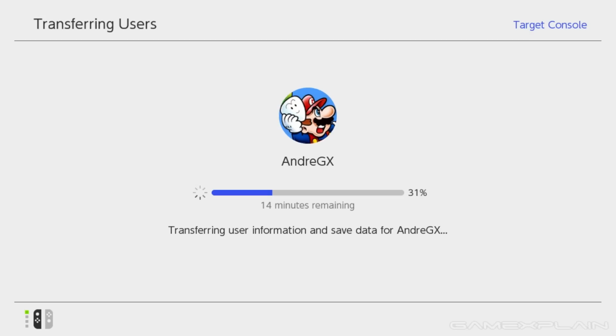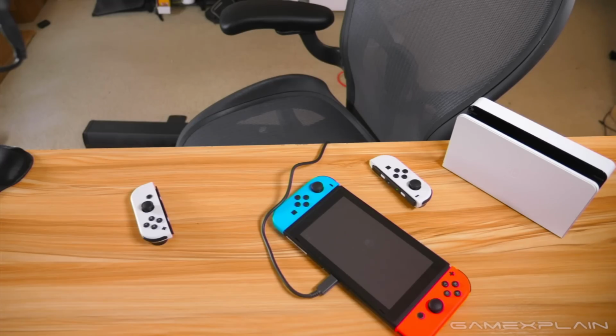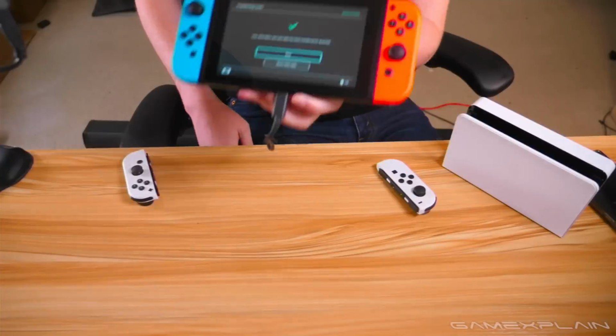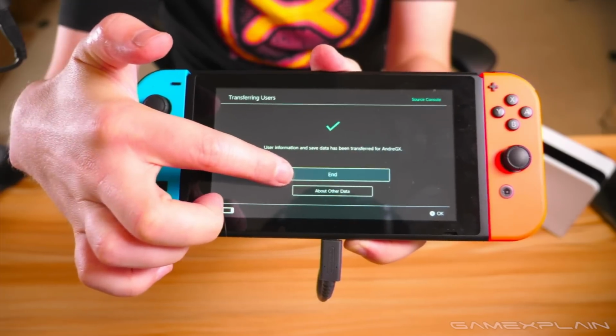Chances are you'll have to pause this video while the transfer is going, even though that's probably something you've already had to do a few times. But if not, I am incredibly impressed by your speed. So go ahead and do that, and we will meet back up in just a moment. Hey, all done? If so, then you can select End.